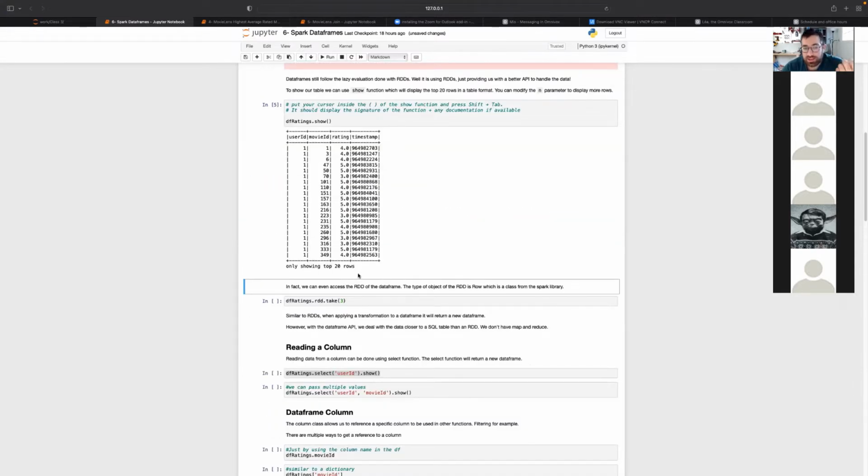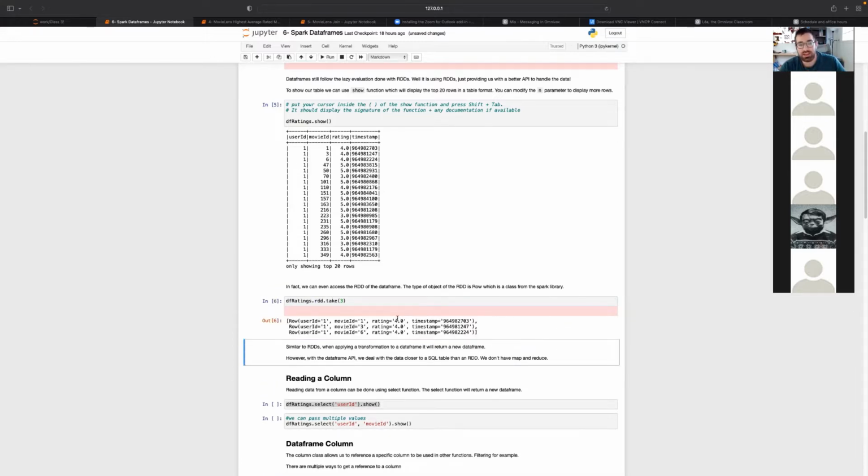Now, again, data frames have RDDs. It's using RDDs for the data, to process everything and to display everything. And you can access the RDD for every data frame. So this is my data frame, and I can do .rdd, and this gives me the behind-the-scenes RDD that is saving the data.